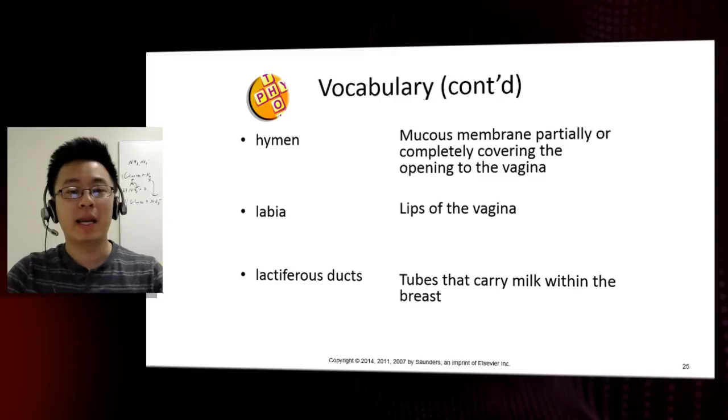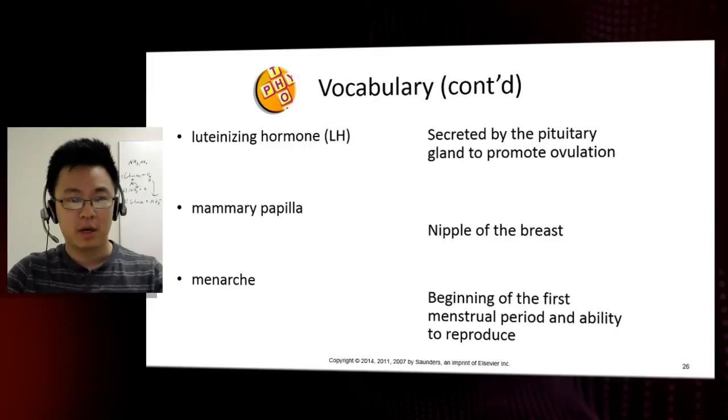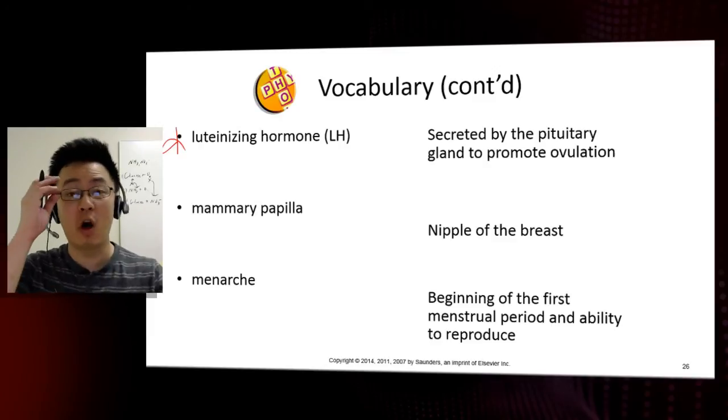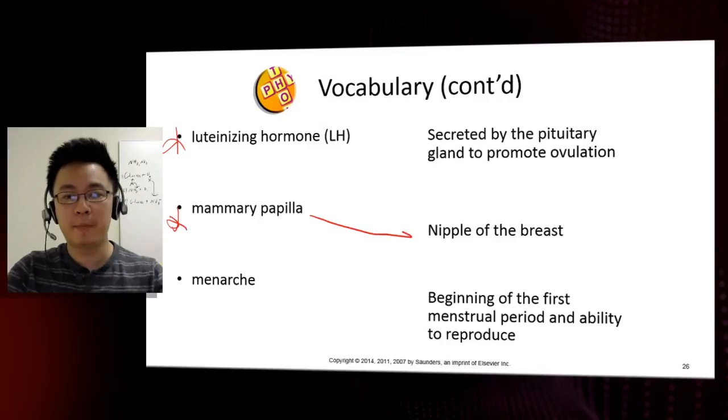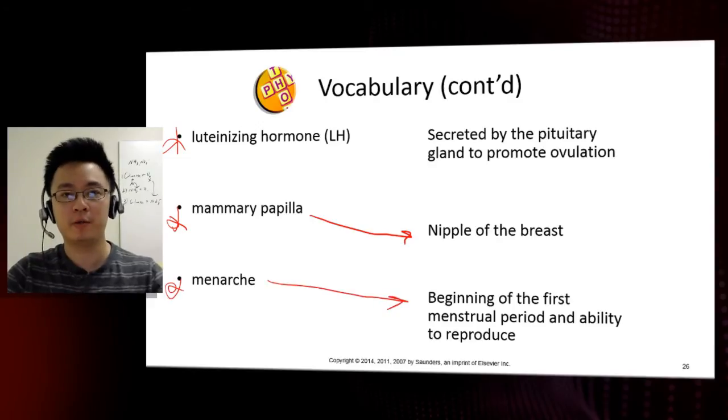We have here the labia. The labia are the lips of the vagina. We have luteinizing hormone, abbreviated here as LH, which is secreted by the pituitary gland to promote ovulation. We have mammary papilla, which is the nipple of the breast. And then we have menarche, which is the beginning of the first menstrual period and ability to reproduce.